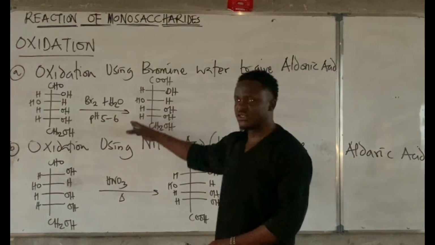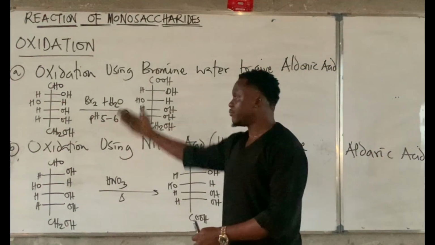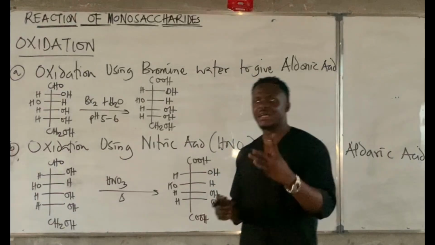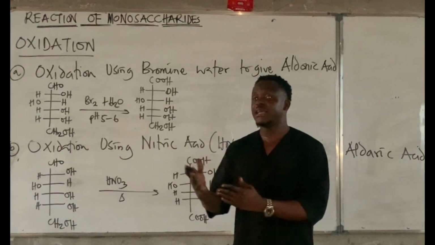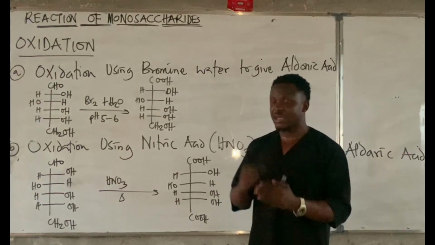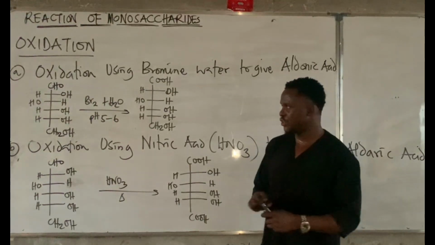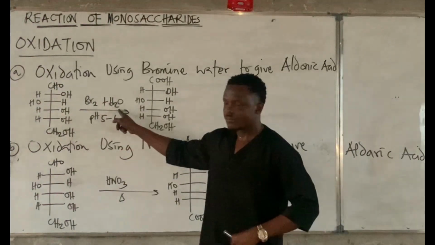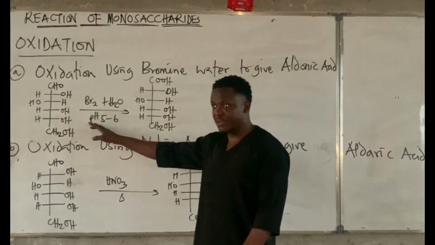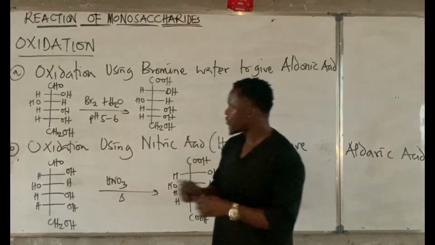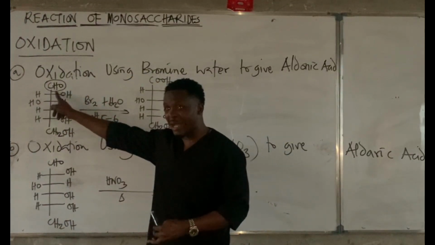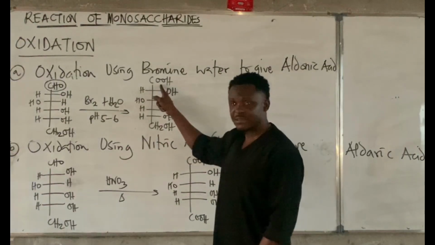So let's quickly talk about the oxidation reactions of monosaccharides. Now we have two major reactions here. The first one is bromine water. Now look, in oxidation reactions, if you recall organic chemistry 1, that's Chem 260, aldehydes can be oxidized to carboxylic acid. Remember, alcohols can also be oxidized to carboxylic acid. So I want us to pay much attention. I'm using bromine water to react, and then a pH of 5 to 6. This is what is going to happen. This aldehyde functional group in carbon 1 would be oxidized to carboxylic acid. So take note of that.